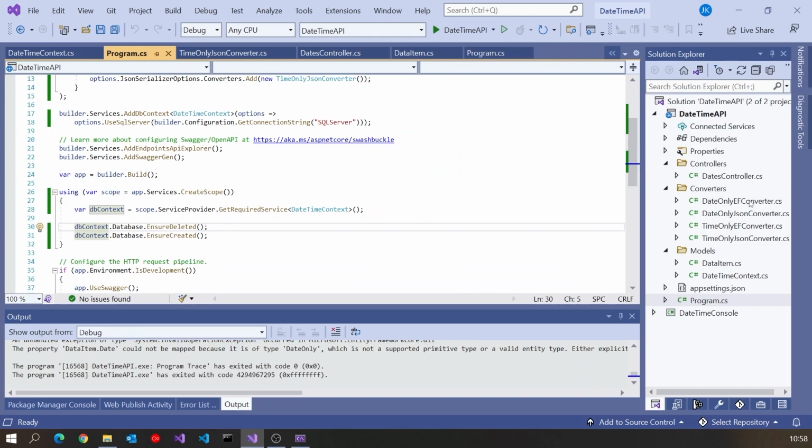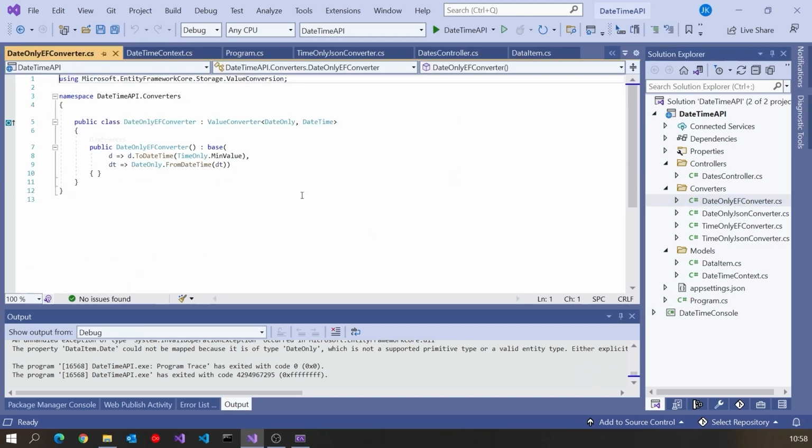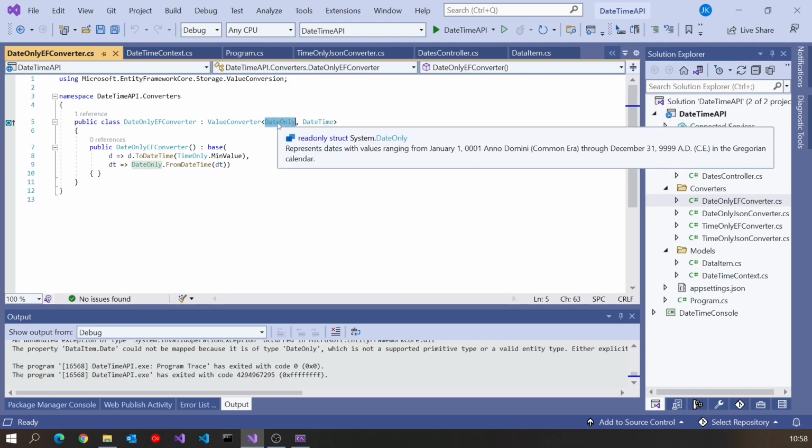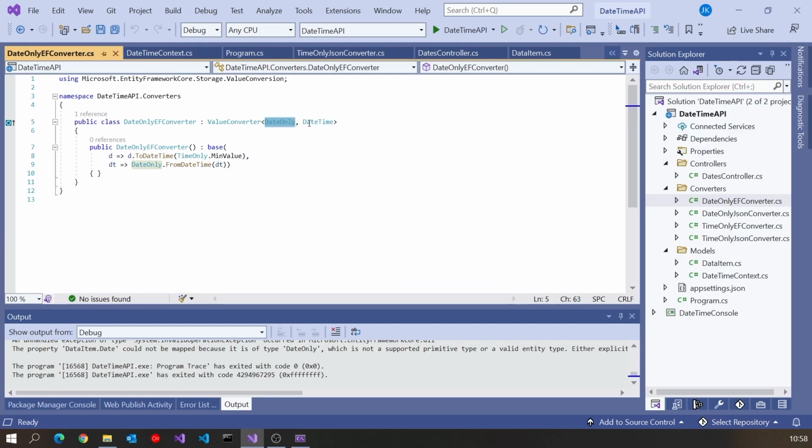Entity Framework converters. So we create this class and derive it from a value converter, which specifies the type that we've got in our entities, so date only, the new data type, and then the type that we're going to have to convert it to then store it in the database, which is the existing one, the date time.